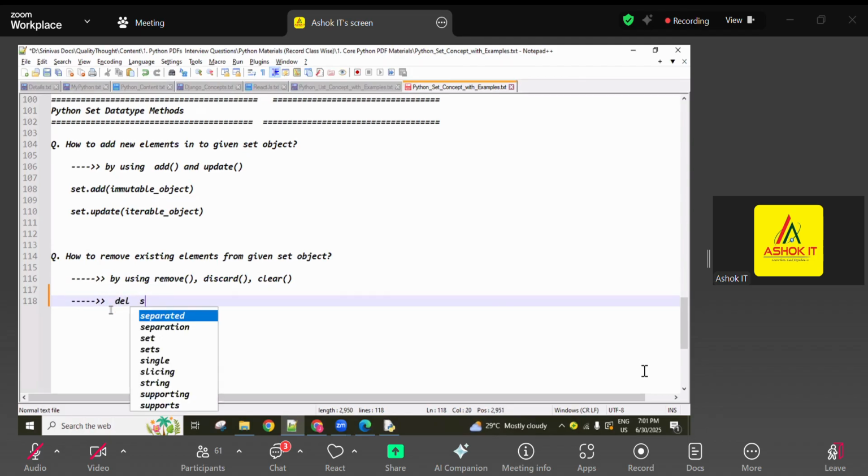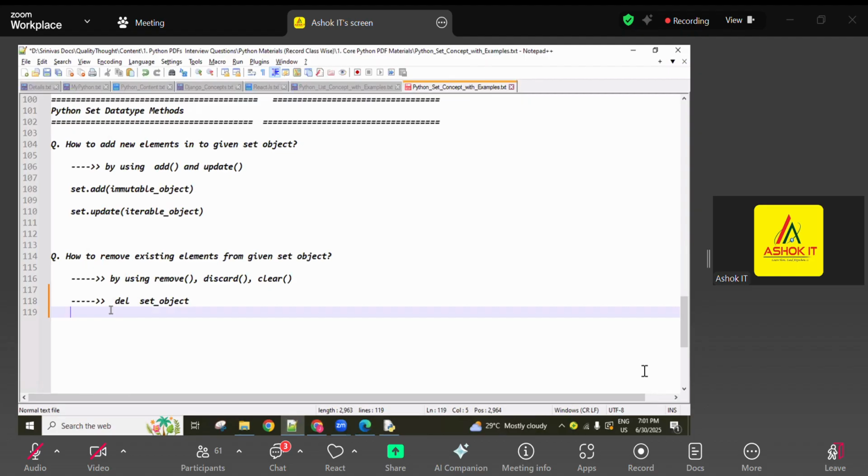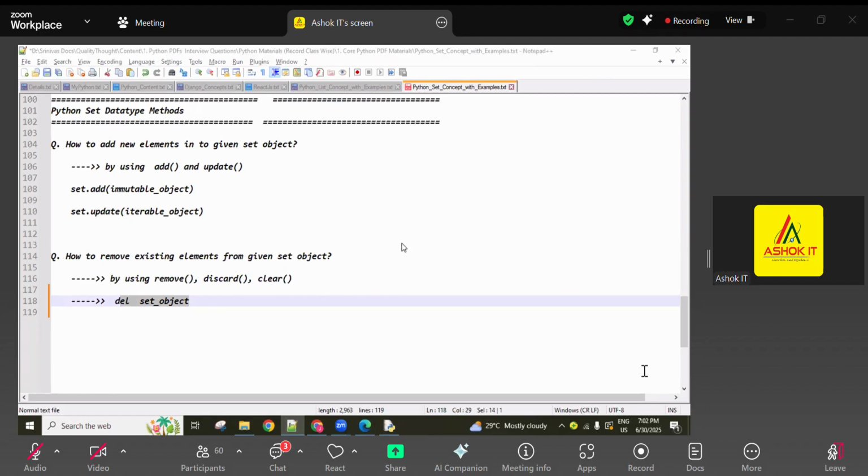Here, using the del keyword, the entire set object we can delete. But inside the set, specific elements or groups of elements we cannot delete. Why? Because indexing and slicing are not supported by set. A list supports indexing and slicing, that's why based on indexing and slicing we can delete elements there.